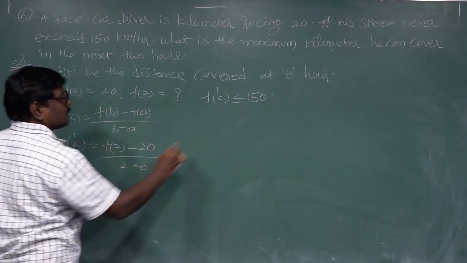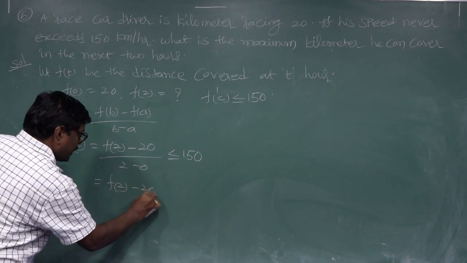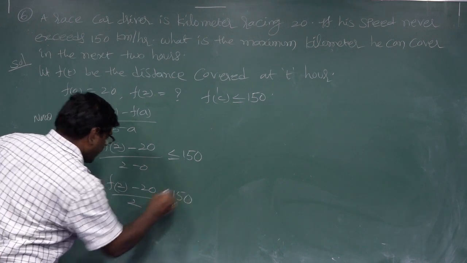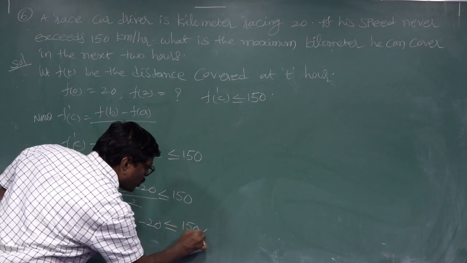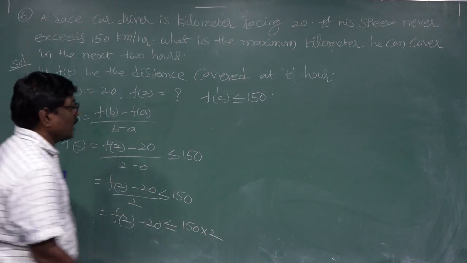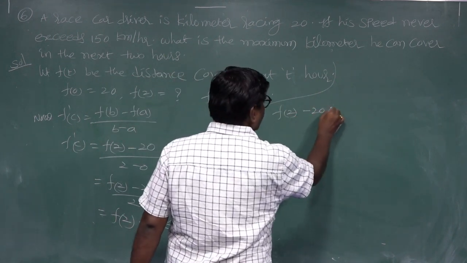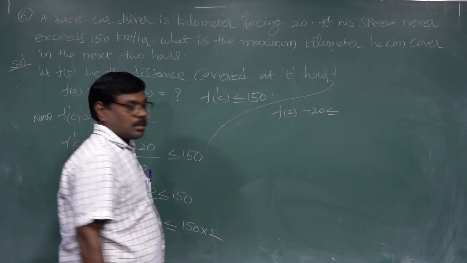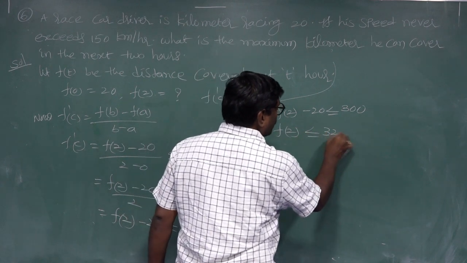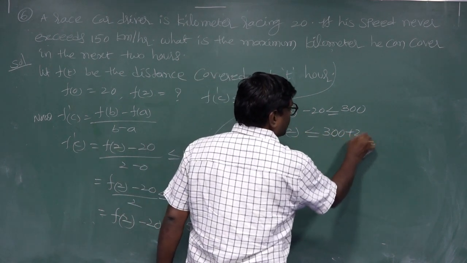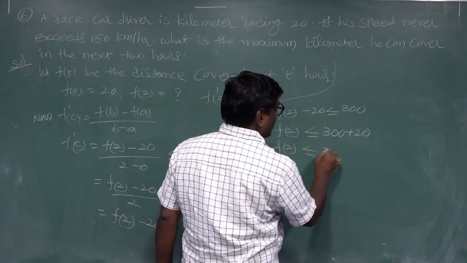This is less than or equal to 150 kilometers. So (f(2) minus 20) by 2 is less than or equal to 150. f(2) minus 20 is less than or equal to 150 into 2, by cross multiplication. f(2) minus 20 is less than or equal to 300. f(2) is less than or equal to 300 plus 20, so f(2) is less than or equal to 320.